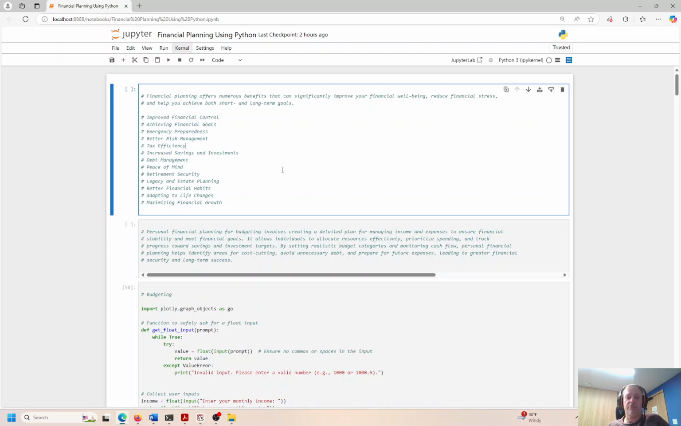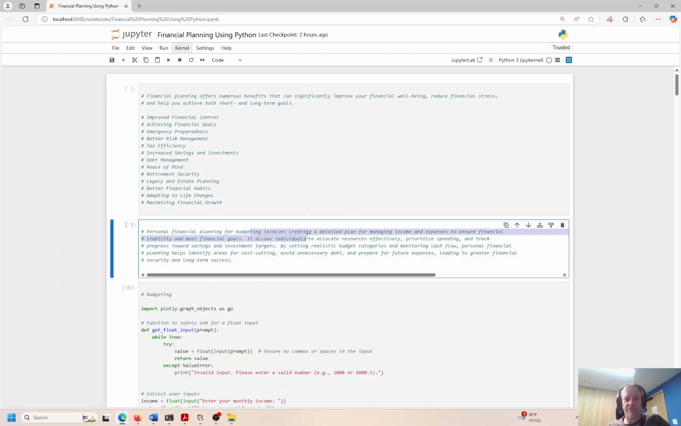So, personal financial planning for budgeting, this is the first topic we're going to look at, involves creating a detailed financial plan around income and expenses, and this ensures stability of your financial needs. Okay, it allows individuals to allocate resources effectively and prioritize spending and track your progress to make sure that you are on course with your investment strategies, your investment targets, right? That's very important. I think Einstein said something like, compound interest is the eighth wonder of the world. That's it, more or less. I think it's probably exactly it.